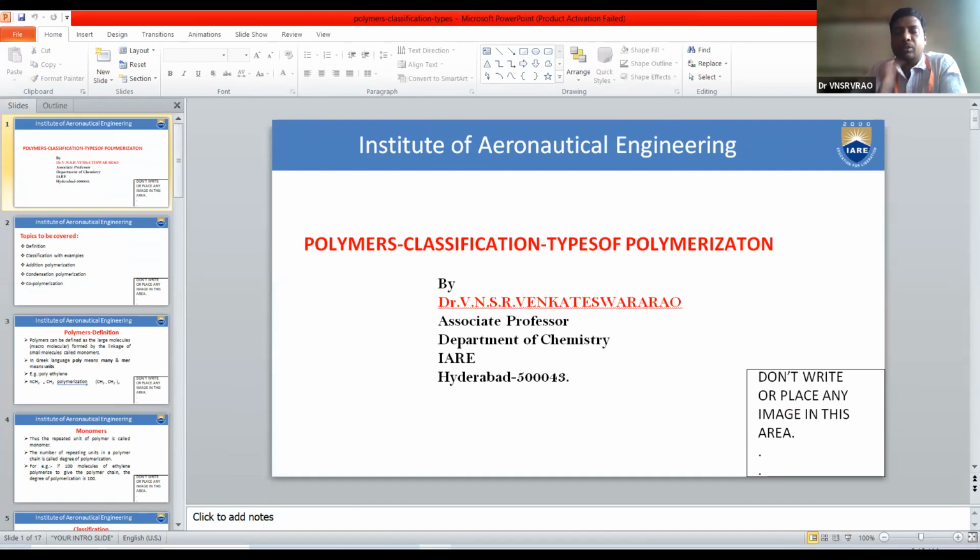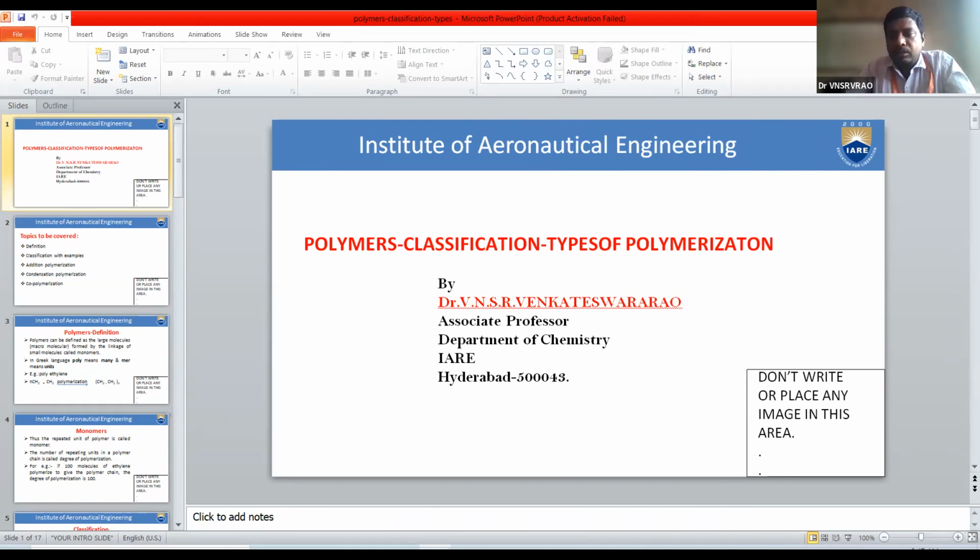Our first topic in polymers is the introduction to polymers and their classification. After that we see types of polymerization. The topics covered are the definition of polymers, then classification of polymers with suitable examples, then types of polymerization, mainly three types: addition, condensation and copolymerization. These are the topics covered in today's session.